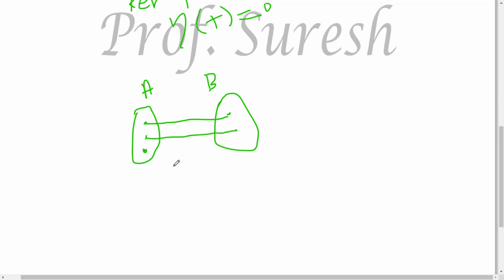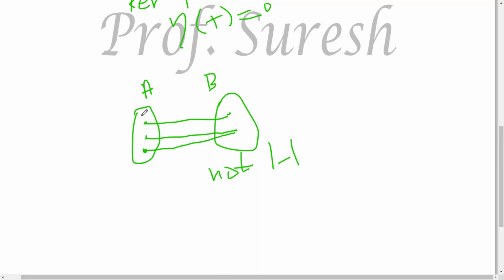Suppose you leave it like this, this is not a function, right? So either this element must map to this entry or this entry here. So we cannot define a one-to-one function where the cardinality of A is more than the cardinality of B. That is, if the cardinality of the domain is greater than the cardinality of the codomain, we cannot define a one-to-one function. So keep this in mind.